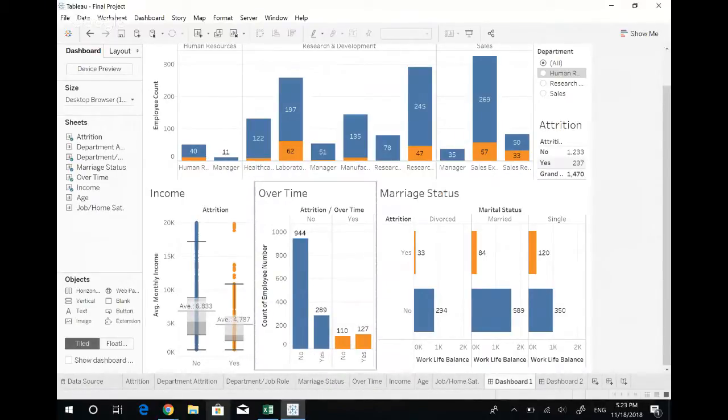Then you can look at our overtime graph, and you'll see that typically employees that are working higher hours are having less attrition. This is based off of the count of employees. So you'll see you'll have 944 that are working overtime versus 289 that are all working overtime and still have attrition, whereas it's a little bit lower, or working overtime and